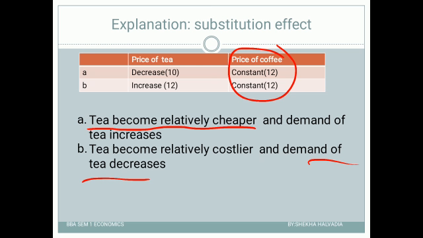So guys, when the price of any product increases or decreases and the price of the substitute is constant, the product becomes relatively cheaper or costlier. Relatively means in comparison with.